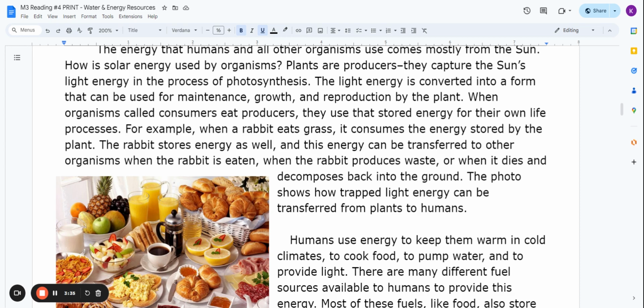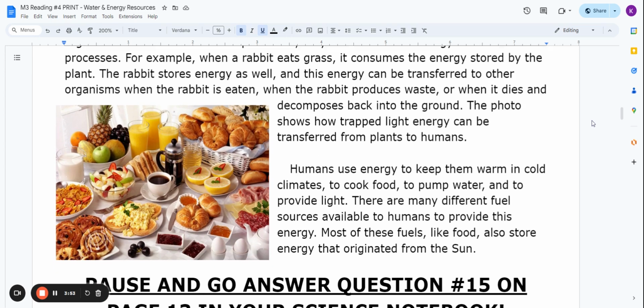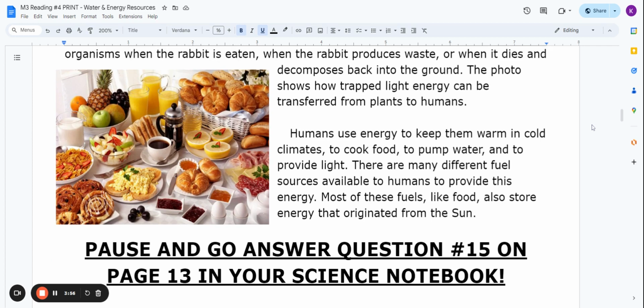For example, when a rabbit eats grass, it consumes the energy stored by the plant. The rabbit stores energy as well, and this energy can be transferred to other organisms when the rabbit is eaten, when the rabbit produces waste, or when it dies and decomposes back into the ground. The photo shows how trapped light energy can be transferred from plants to humans.